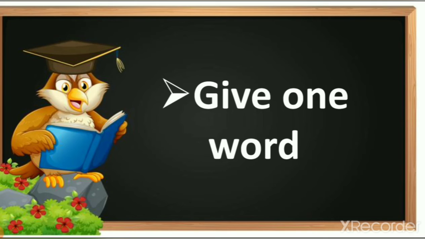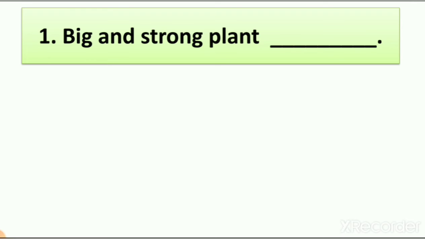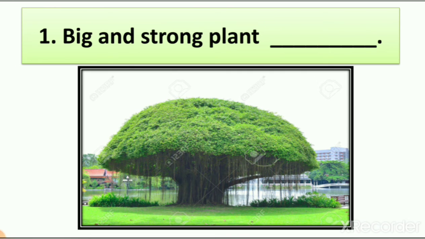Then our next question is give one word. So we have to write here one word for each. Number 1, big and strong plant. So in this lesson we learn about different types of plant. Which are the small plants, creepers, climbers and tree. Right? So from this, which one is big and strong plant? Here you can see the picture of banyan tree. So it means banyan is a big plant. You can see here it is very strong also.